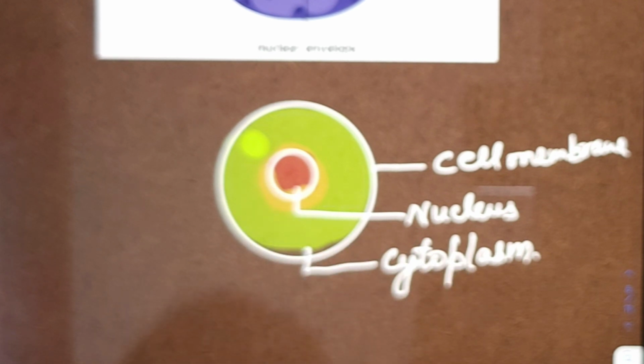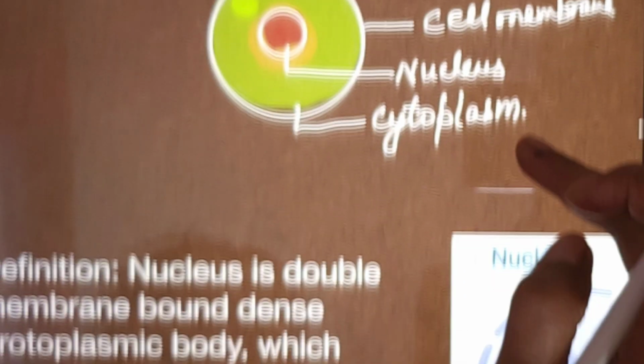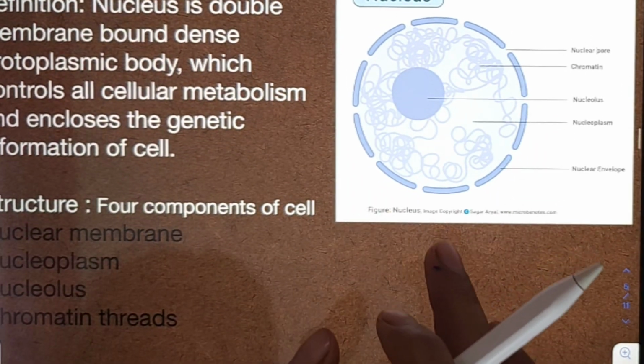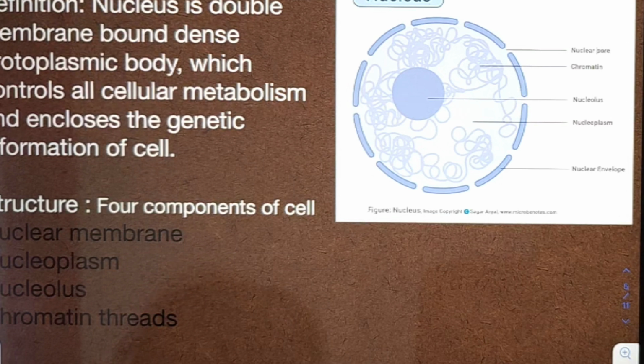So what is the definition of the nucleus? The nucleus is a double membrane bound dense protoplasmic body which controls all cellular metabolism and encloses the genetic information of the cell.